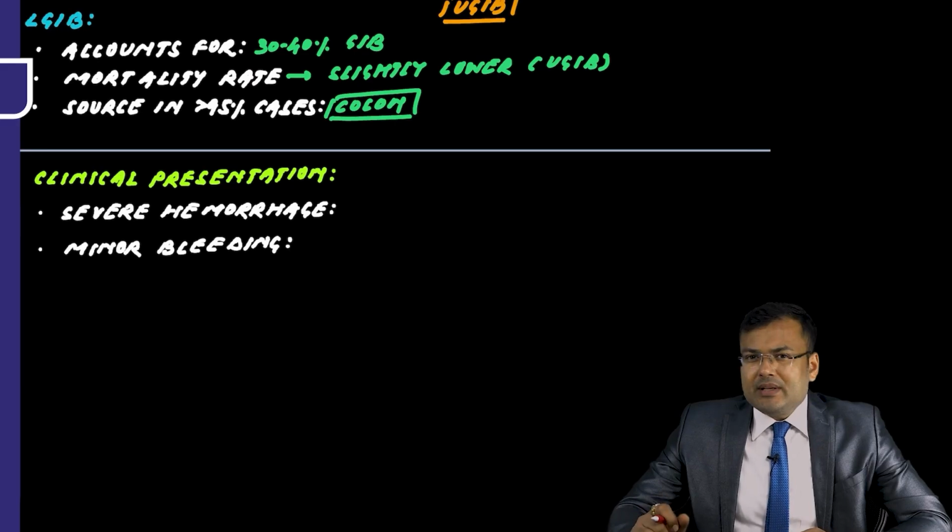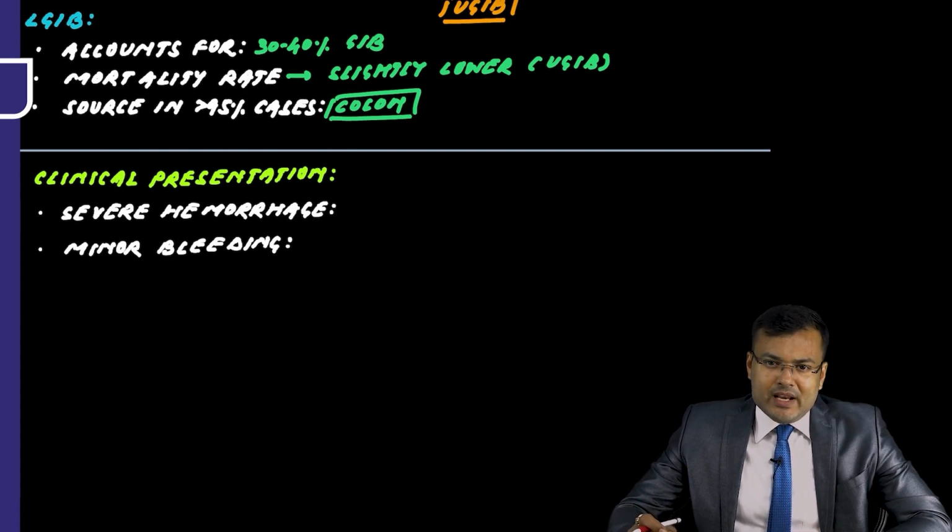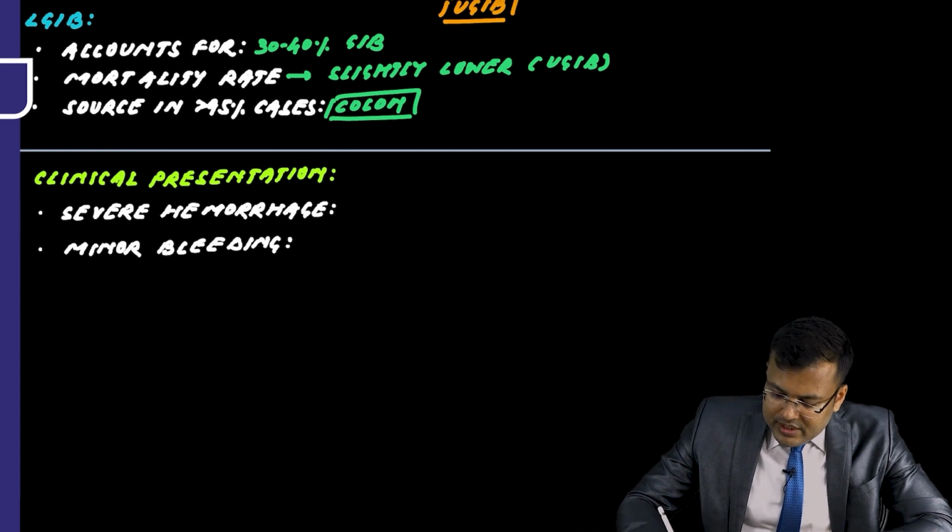If you see the clinical presentation of lower GI bleeding, there can be two common presentations. One is severe hemorrhage and the second is minor bleeding. What are the causes of severe hemorrhage? One is diverticular disease, which is the overall most common cause of lower GI bleeding. And with vascular lesions, there is severe hemorrhage. So severe hemorrhage can occur with